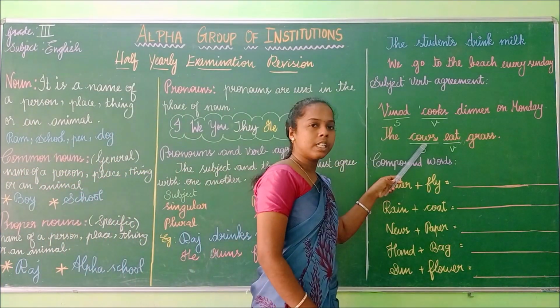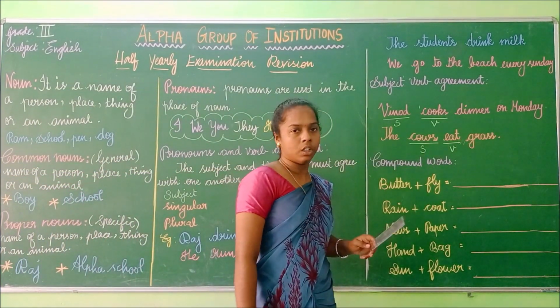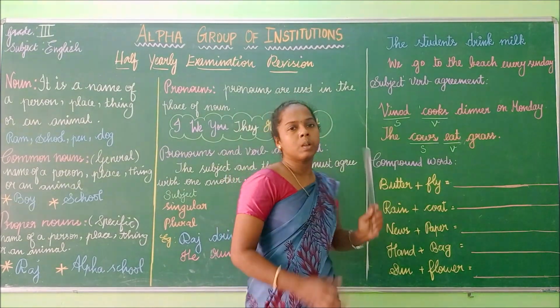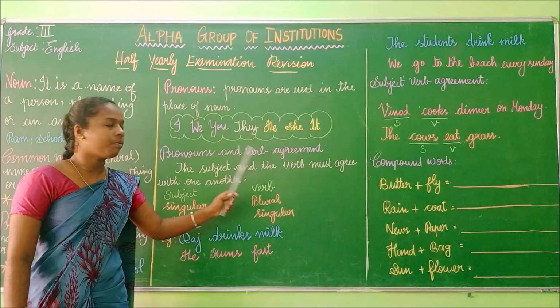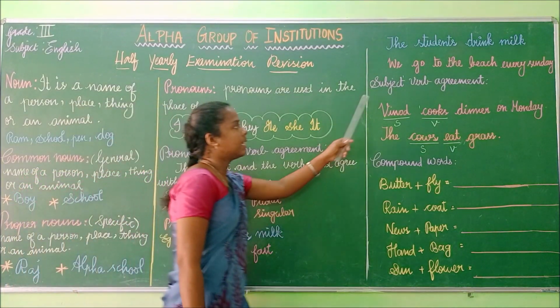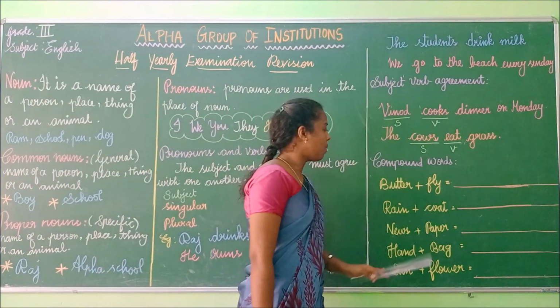Here the subject is plural, so the verb is singular. So these are the subject and verb agreement. In the sentence, pronouns and verb must agree with one another. Subject and verb must agree with one another.